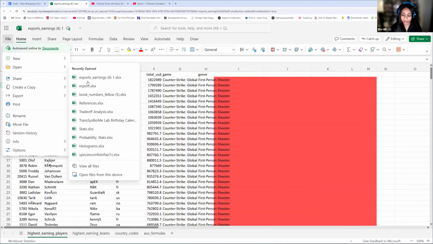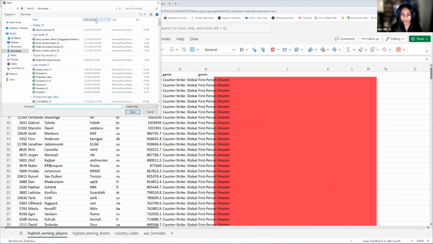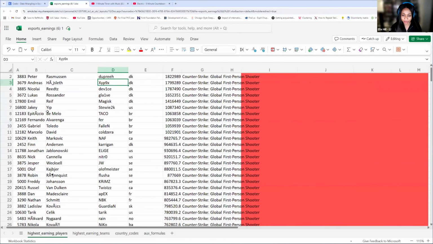And then once you're in Open, you're going to click here where it says Open Files from this device. And then once you do that, you'll see all of your downloads. And if you've just downloaded it, it'll be at the very top. So you'll just go ahead and click that and click Open. I'm not going to click Open just because we already have this file here. So with that, let's explore our data.